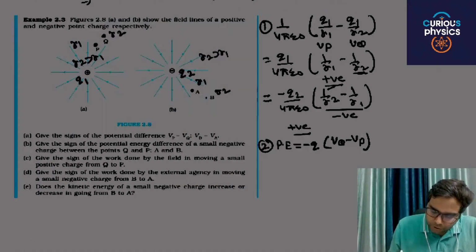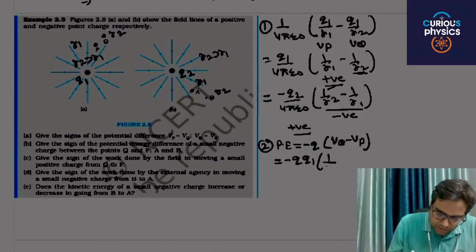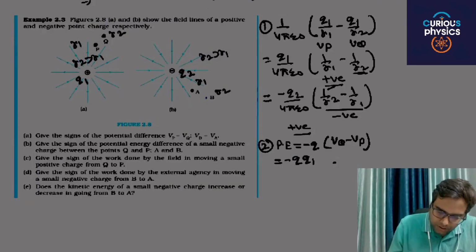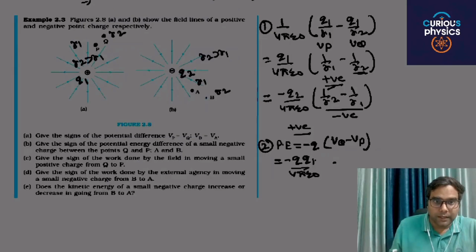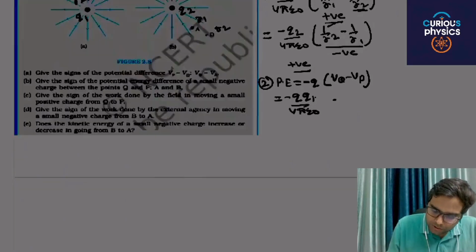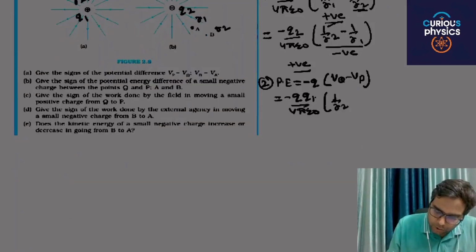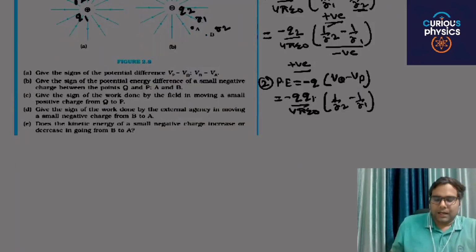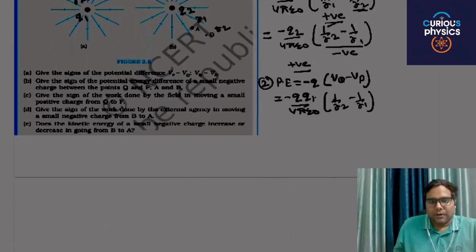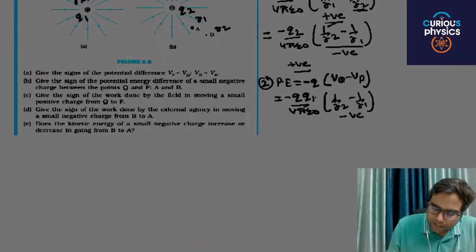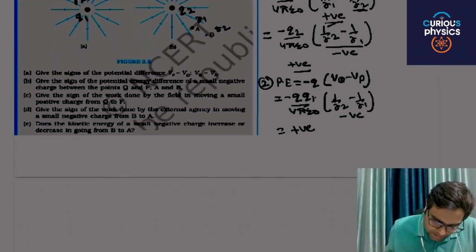Okay, then VQ minus VP. The charge is the same, for example Q1, then VQ will be 1 by 4 pi epsilon naught, which I forgot to write, times 1 by R2 minus 1 by R1. Again R2 is greater than R1, so this value will come out to be negative. Negative times negative is positive. Answer will be positive.